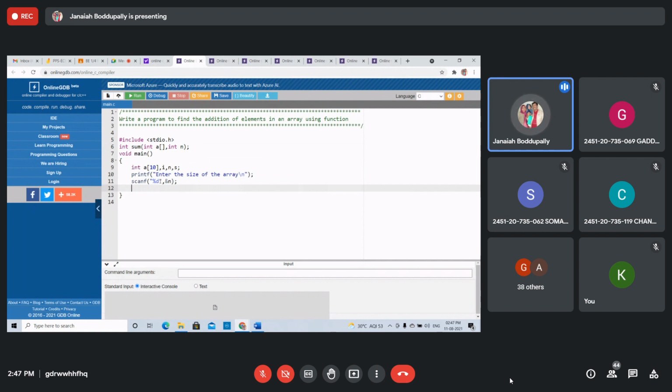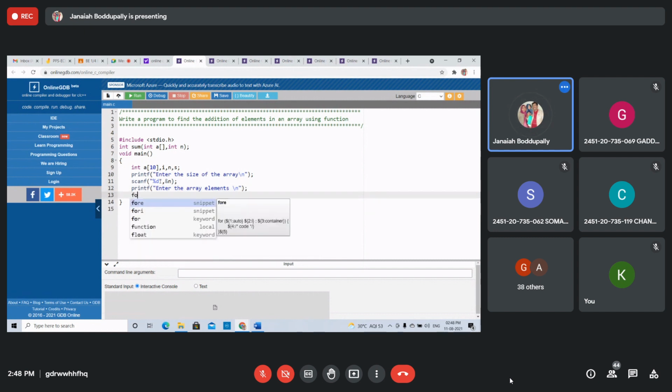Now, how to read the elements? Printf: enter the array elements. How to enter array elements?